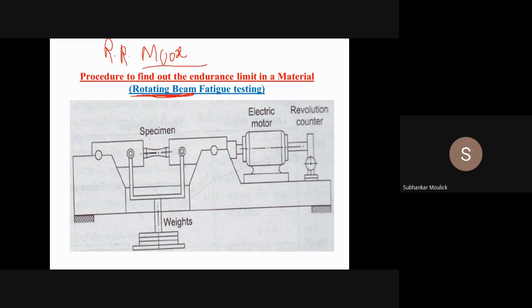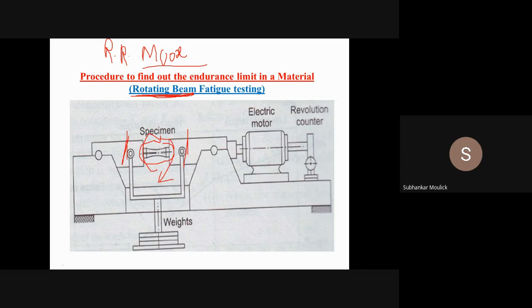Rotating, this is the specimen. If you see in this diagram, this is your standard specimen. This specimen is mounted on two jaws. This is one jaw, this is another jaw. Now this specimen is continuously rotating, and in order to find out the value of endurance limit or fatigue life for any particular component, you have to rotate the component, you have to apply a cyclic stress in the component. So that's why the name of this experiment is rotating beam fatigue testing machine, because this component is all the time rotating in nature. Is it clear?